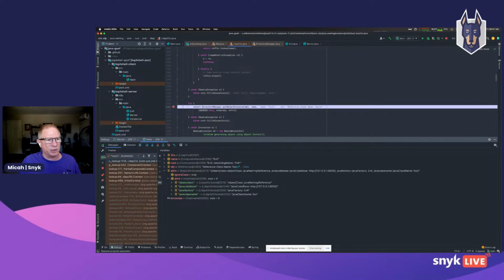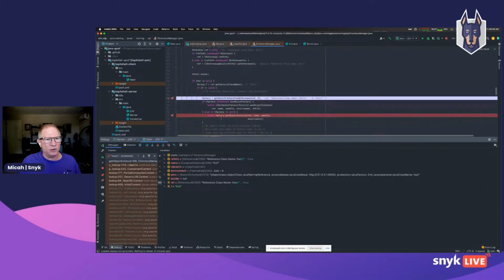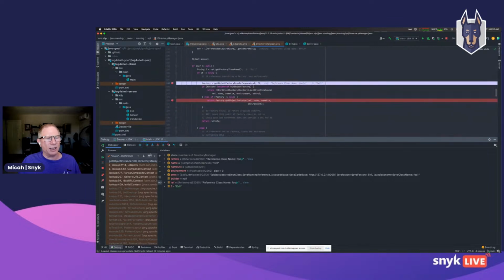All right, so once again, we're deep inside the directory manager. We have these attributes, and if we continue, we're now at the point where it's going to get an object factory from the reference. The reference is this remote Java class.